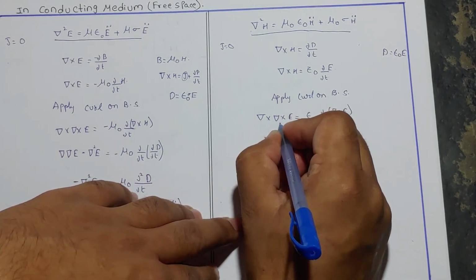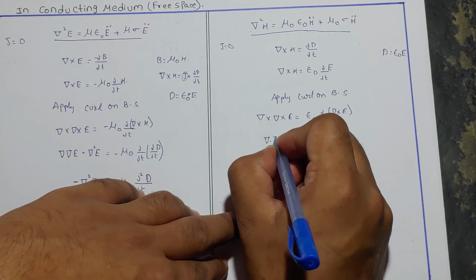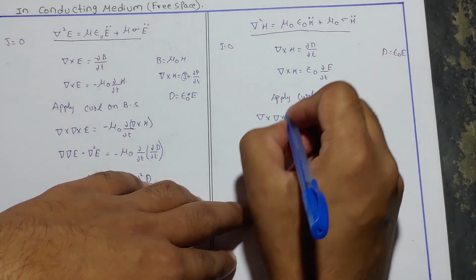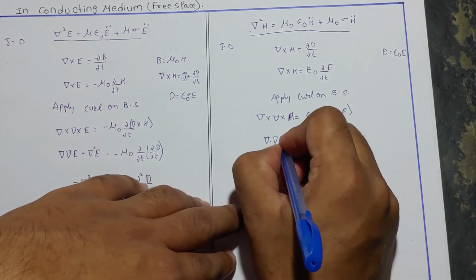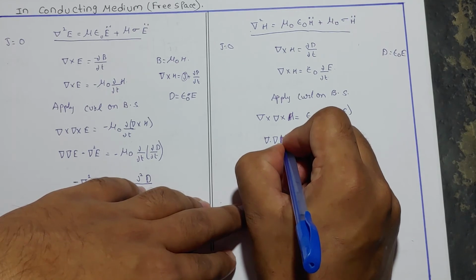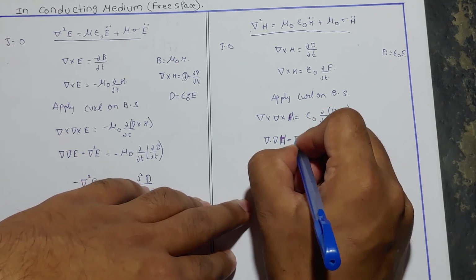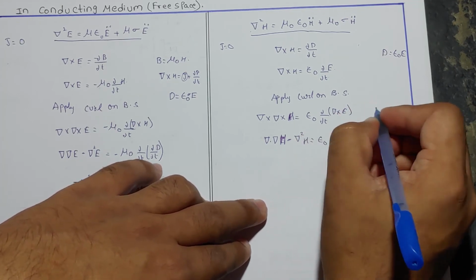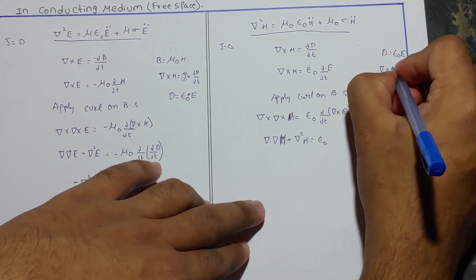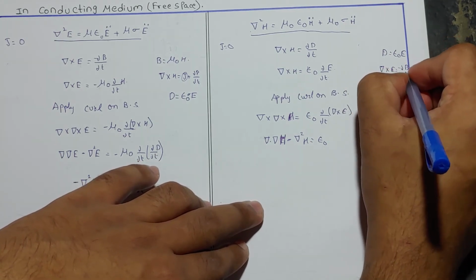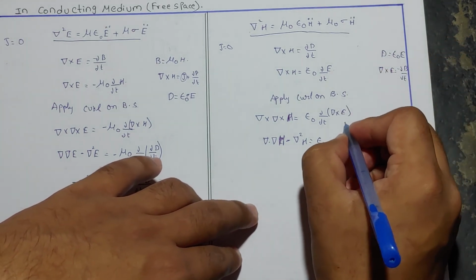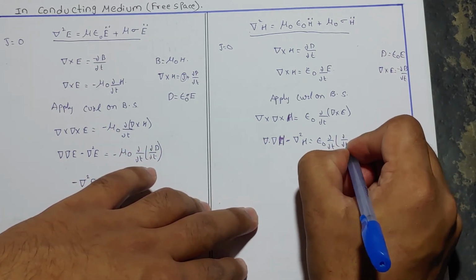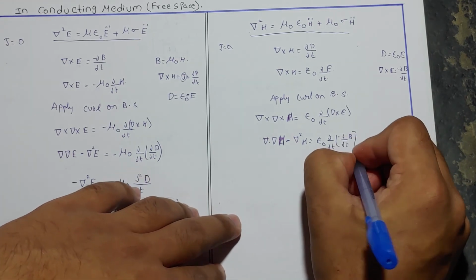And del cross del cross H could be solved as del dot H minus del square H. Minus del square H is equal to epsilon naught into, we know that del cross E, from Maxwell's second equation, is minus dou B by dou T. This could be solved as dou by dou T of dou B by dou T with a minus sign.